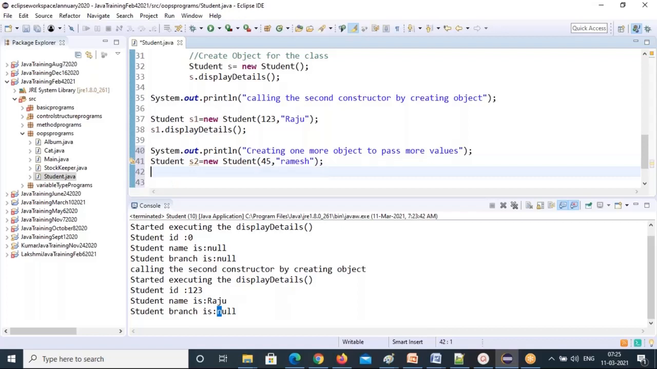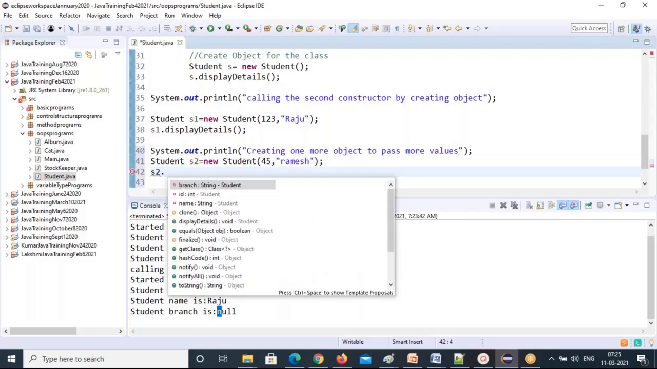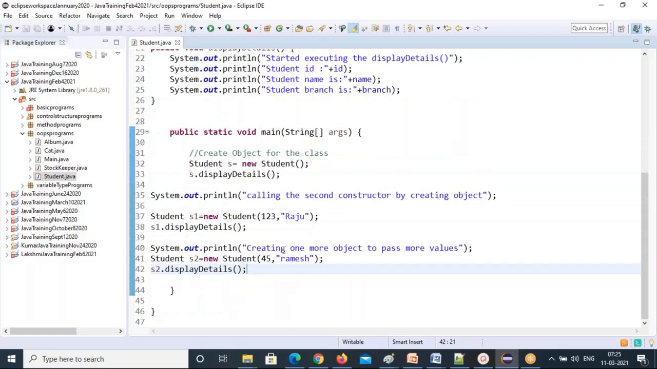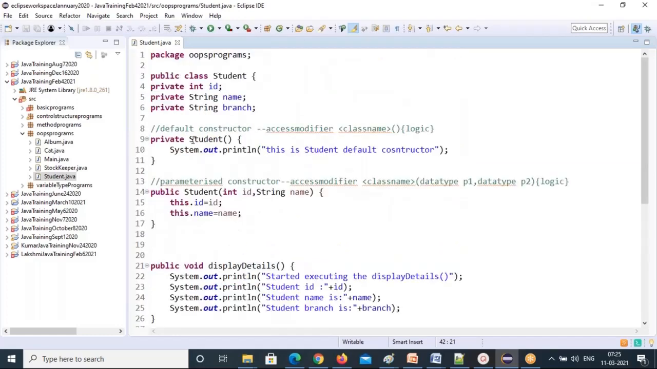Now this time this object is different. This memory address is different. In this memory address, 45 is for ID, the name is going to have Ramesh, and branch is going to have null. So for each object you can pass different values. That's the advantage with the parameterized constructor, right? Any doubts here?